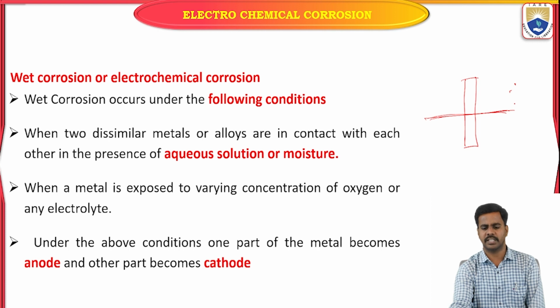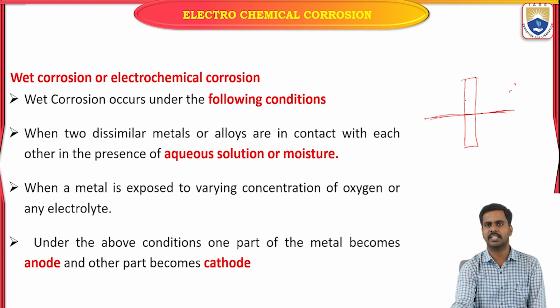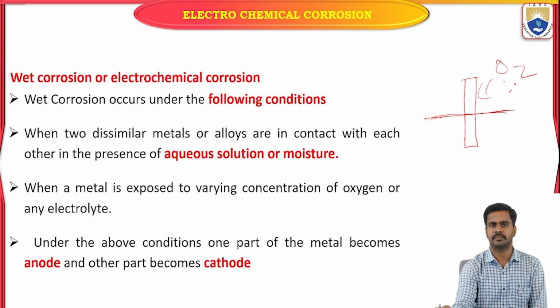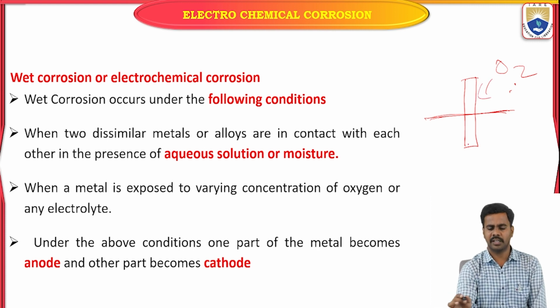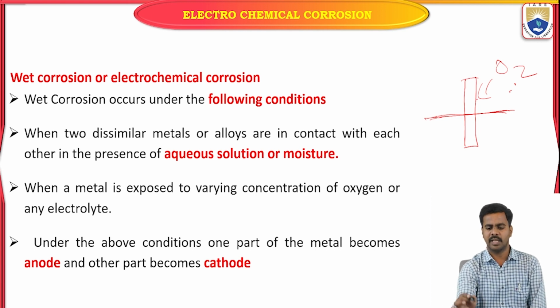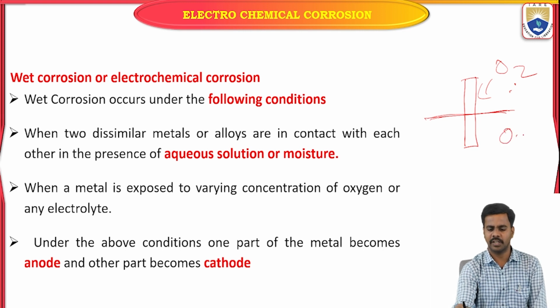Let us consider that half of the metal is exposed to oxygen and half of the metal is not exposed to oxygen. So the same metal is present in different concentrations of oxygen.